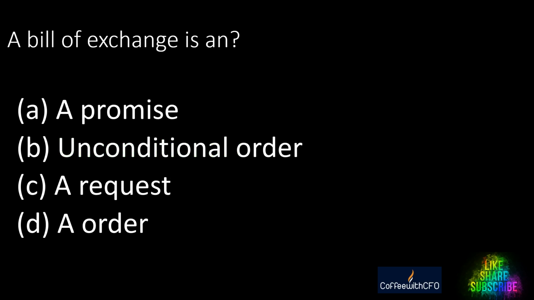Next question. A bill of exchange is an, what is a bill of exchange? A bill of exchange is an A, a promise, B, unconditional order, C, a request, D, an order. What is the right answer, guys? Quickly. Is it a promise or is it an unconditional order or a request or an order? And the right answer is unconditional order.